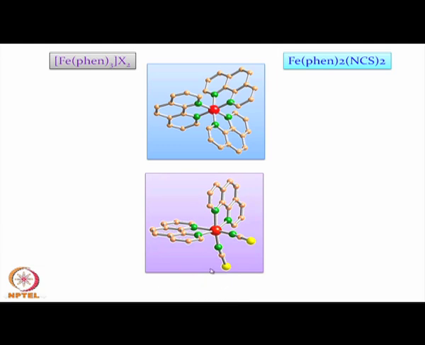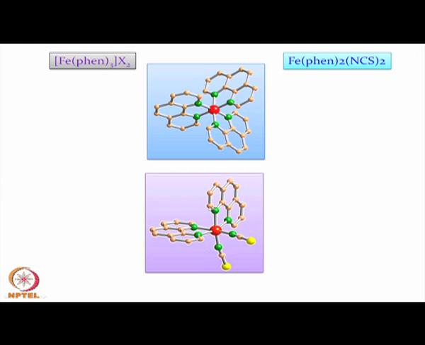So, the other molecule will look like this. We have just not substituted these 2 groups. These 2 groups are still there, and we have only the corresponding NCS and NCS binding. So, the environment around iron is still Fe(N)6.